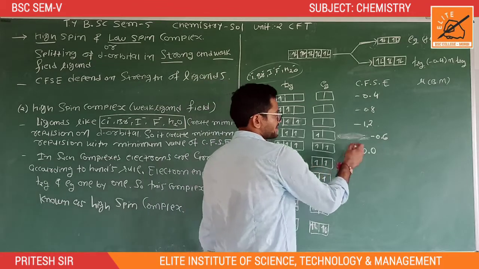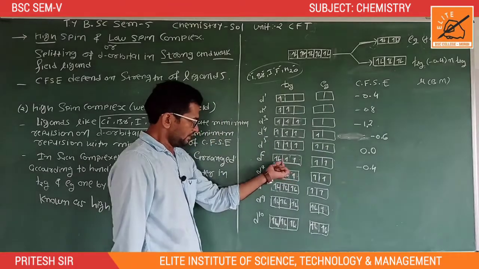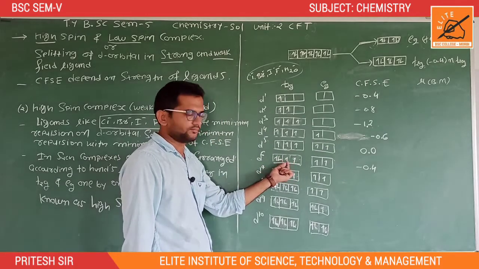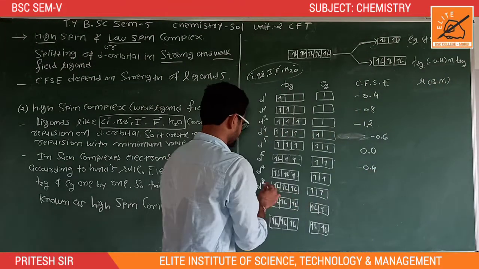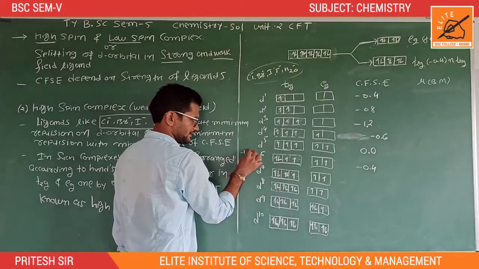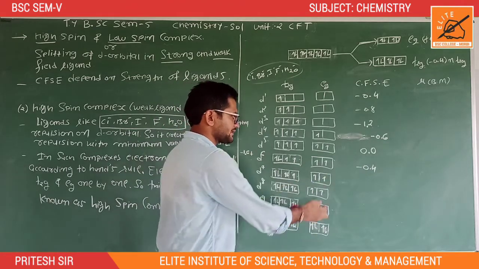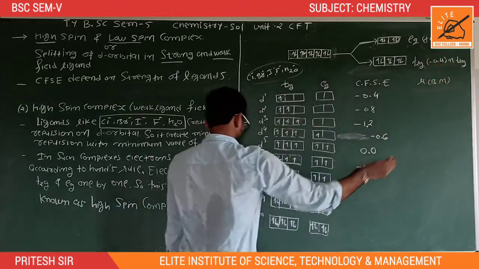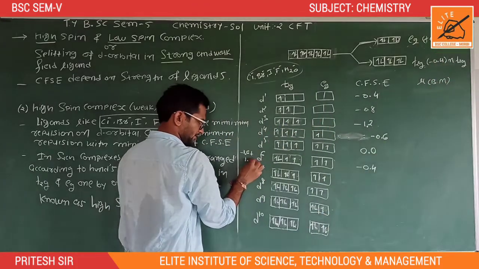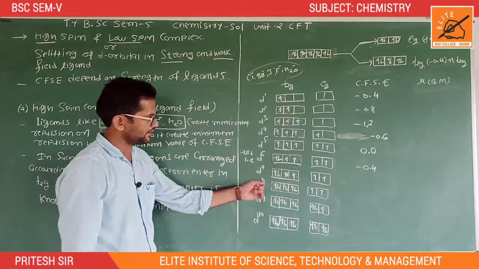The value of CFSE is 4 into minus 0.4, equal to minus 1.6, plus 2 electrons present in Eg, so 2 into 0.6 is plus 1.2. So minus 1.6 plus 1.2 is equal to minus 0.4.